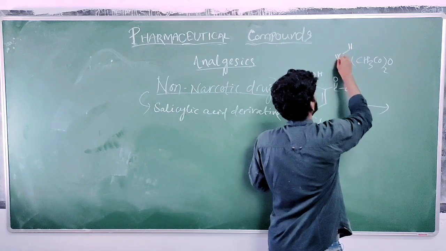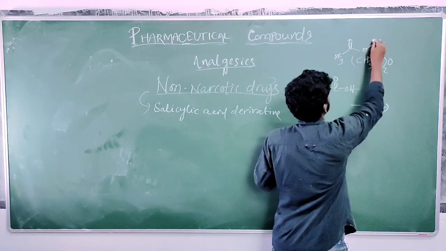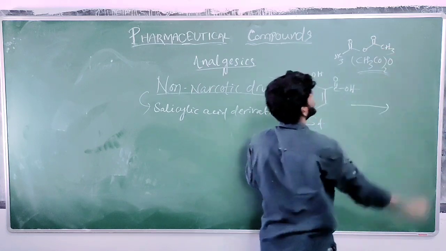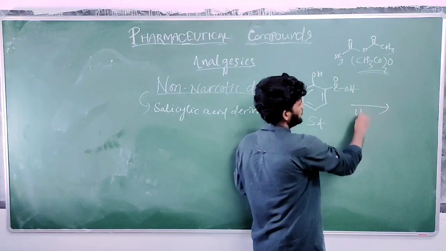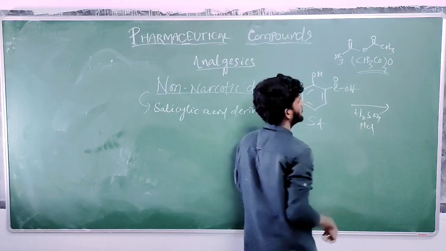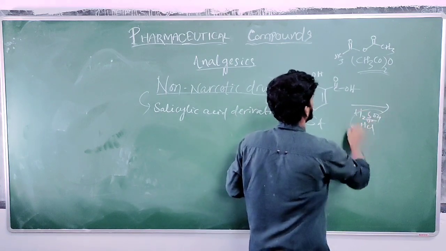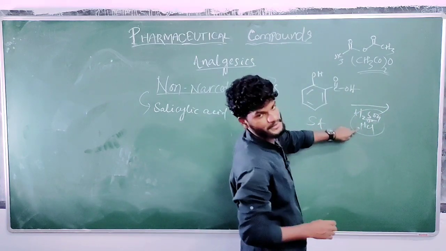CH3 CO O CO CH3. This is the acid anhydride, in the presence of any acid, H2SO4 or HCl. So what will happen in the presence of acid?